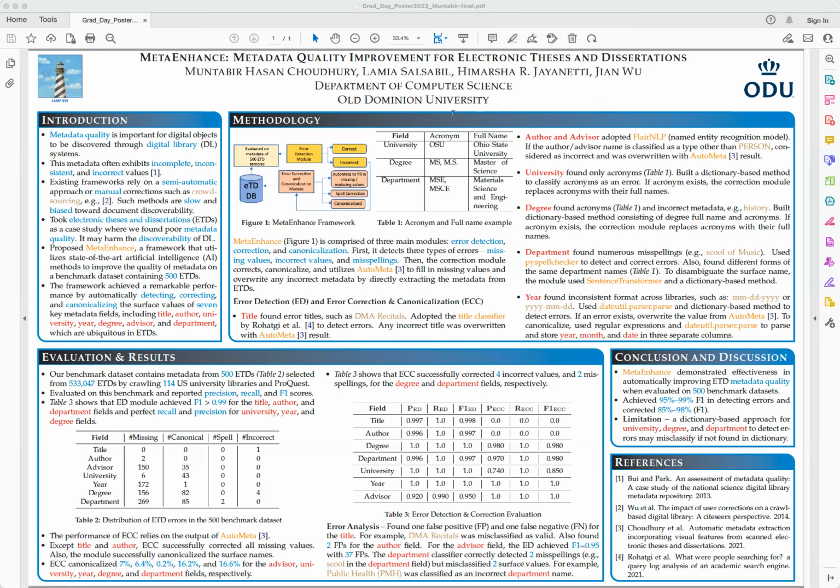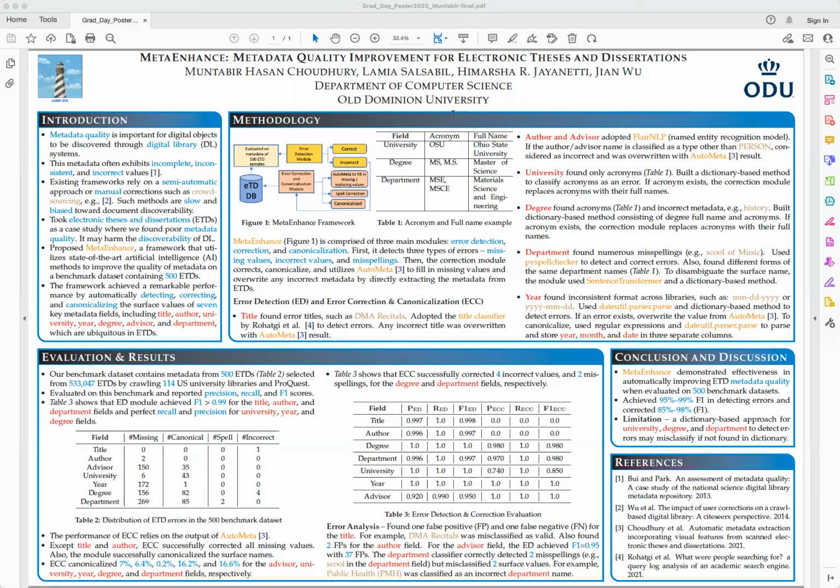Automata is a tool that was developed in a previous research study to directly extract the metadata from electronic theses and dissertations. We noticed the heterogeneous nature of the metadata fields. Therefore, we cannot define a single system that can identify and correct the errors. So we came up with various methods by observing each metadata field and proposed methods to detect and correct the errors.